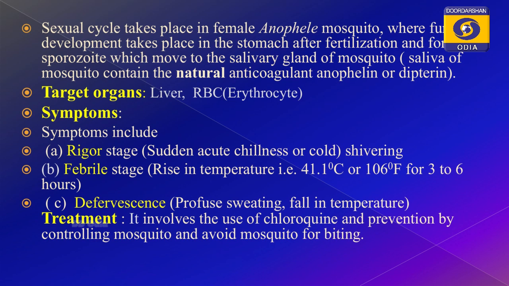This continues for some time, and after that the temperature subsides and the person feels as usual, normal. So, now I am giving the symptoms in 3 points: rigor, febrile and defervescence. What is rigor? Chills and shivering. What is febrile? High temperature, though other symptoms are also there. What is defervescence? Profuse sweating. If these symptoms are there, then you should think that it is malaria.